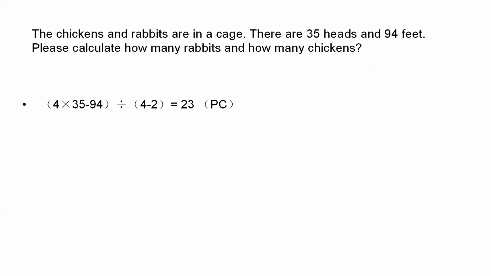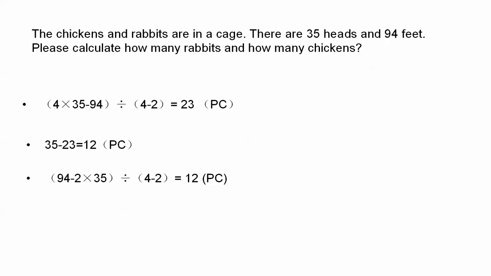Then we can get 23. So 23 is the number of the chickens. And then we can get that the rabbit is 12. Of course, we can use the second way.